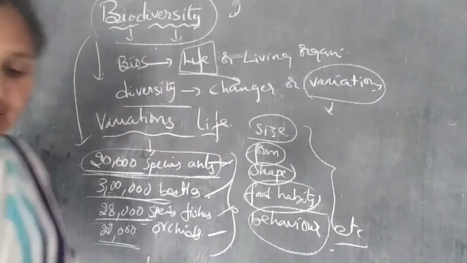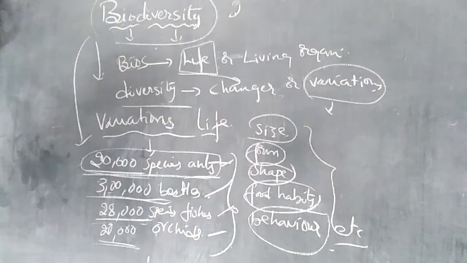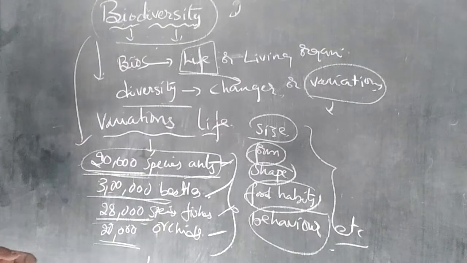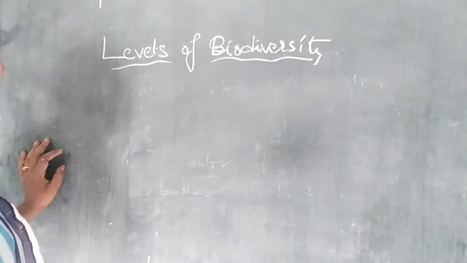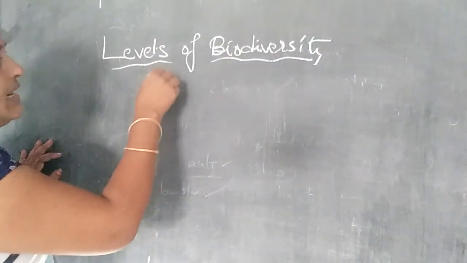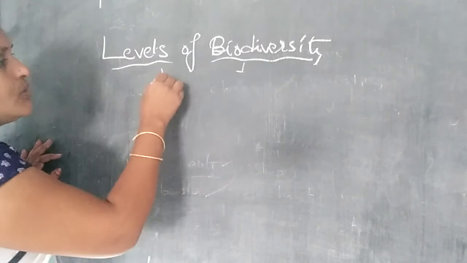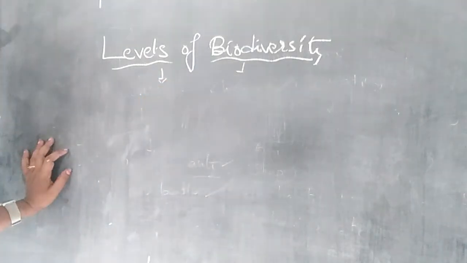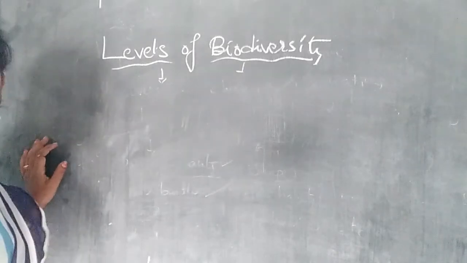And the next one is the levels of biodiversity. The levels of biodiversity means it has different kinds of levels. It has 3 main levels.